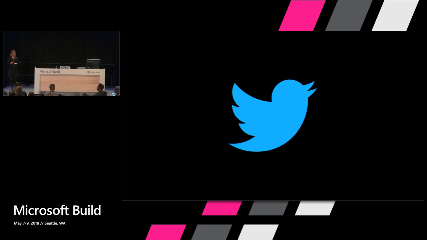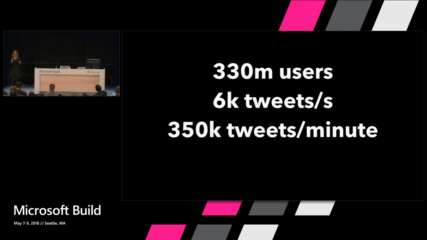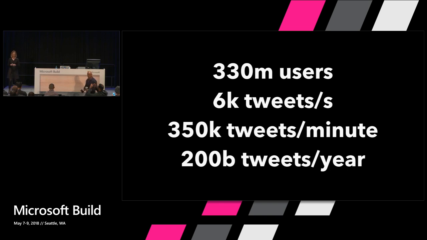Okay, I want you all to take a second and think about Twitter, and think about Twitter in terms of scale. Twitter has 330 million users. Every second, there's 6,000 tweets being created. Every minute, that's 350,000 tweets created. And that sums up to 200 billion tweets a year.